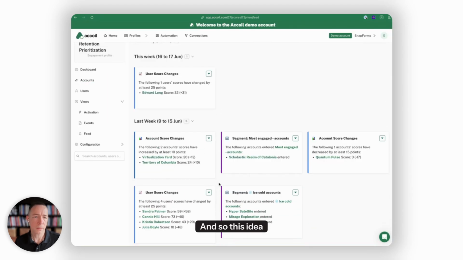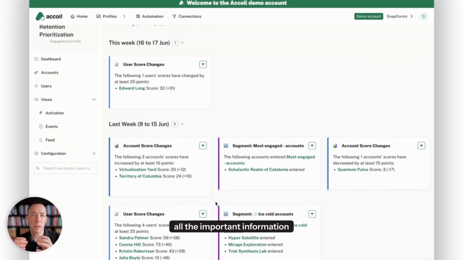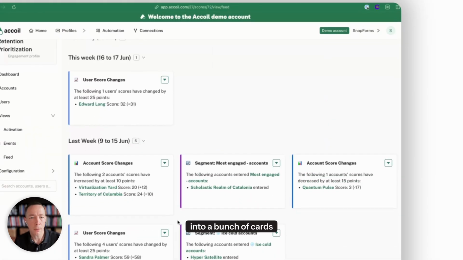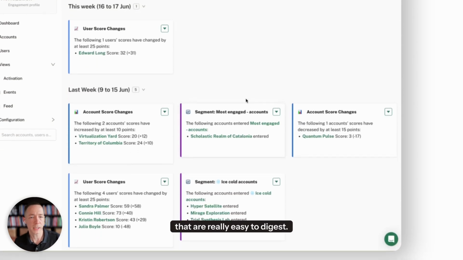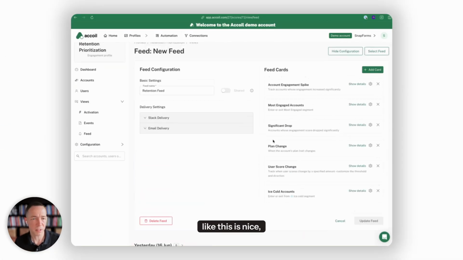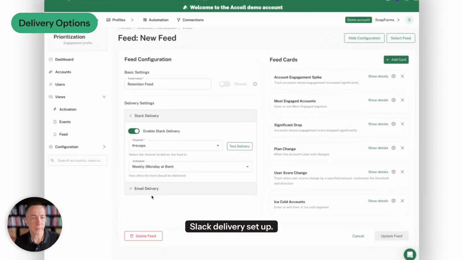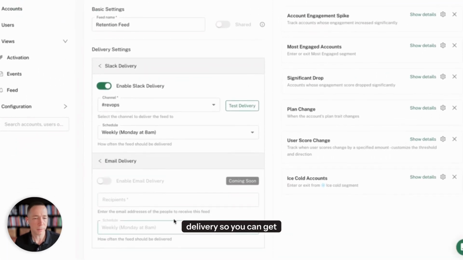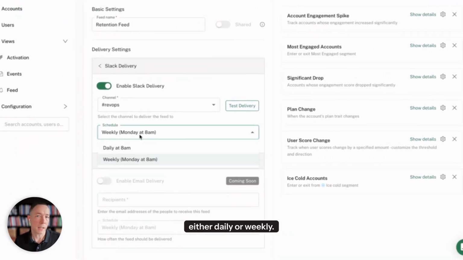And so this idea of feed is rolling up all the important information based on what's actually happening in your product into a bunch of cards that are really easy to digest. And it's not just within the application. This is nice, but as you probably saw, we've already got Slack delivery set up. We're also working on email delivery so you can get it into your inbox. You get it at 8 o'clock either daily or weekly.